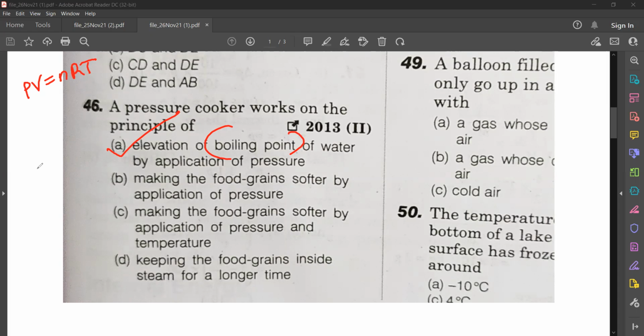Understood? Inside a pressure cooker there is high pressure, as a result the boiling point of water will be elevated to a higher value. So till that time the boiling will not happen, but we get some more time, and due to that pressure the food will be cooked soon. Understood? So the answer is option A.